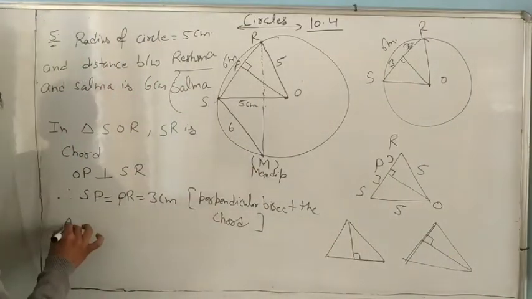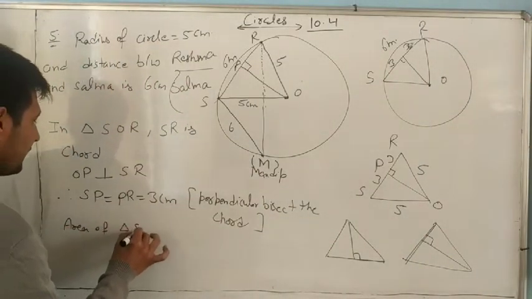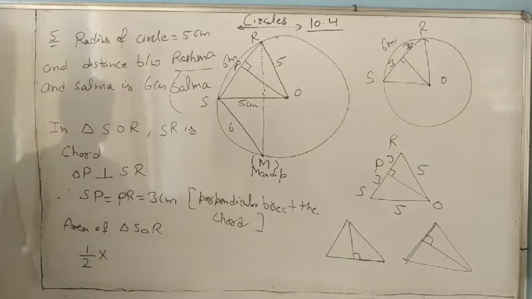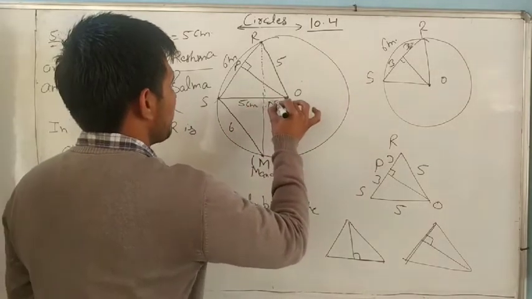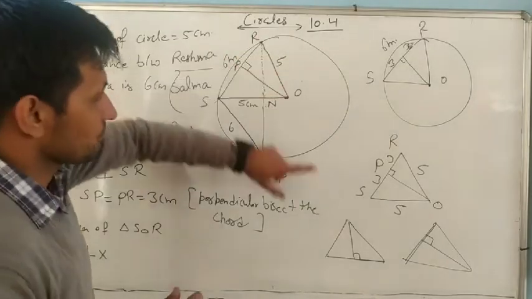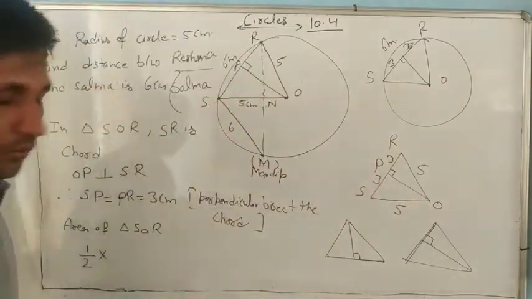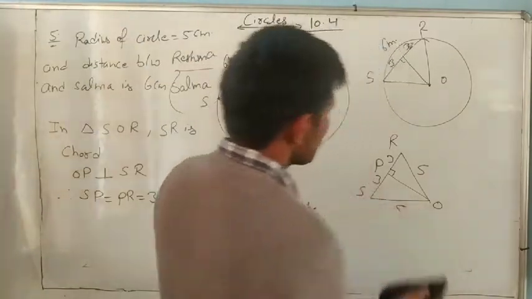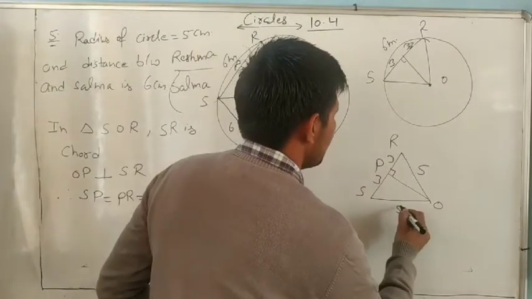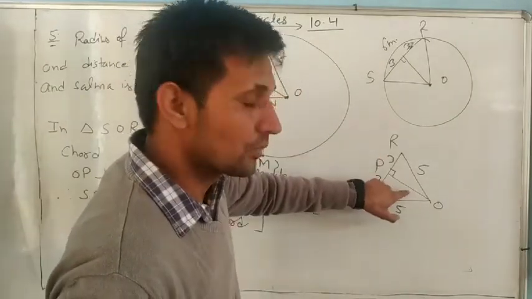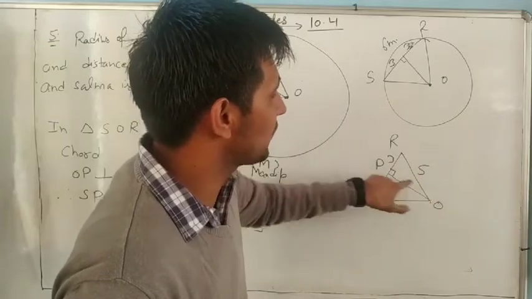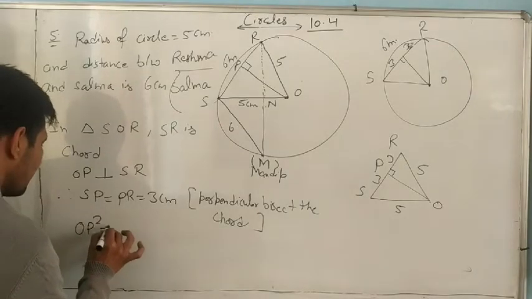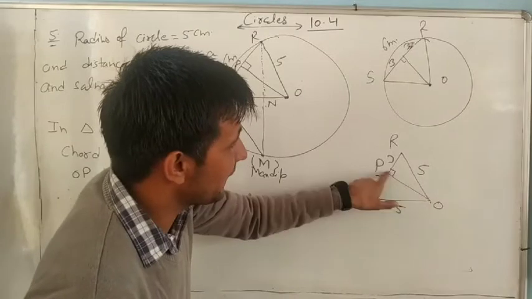You write area of triangle SOR, 1 by 2 into, suppose it is any point N. Oh, sorry. One second. So we are taking the area. If we want to find it, it is 3, we don't know, but it is 5. So height first we will find OP. So write OP square plus, we know it is perpendicular.